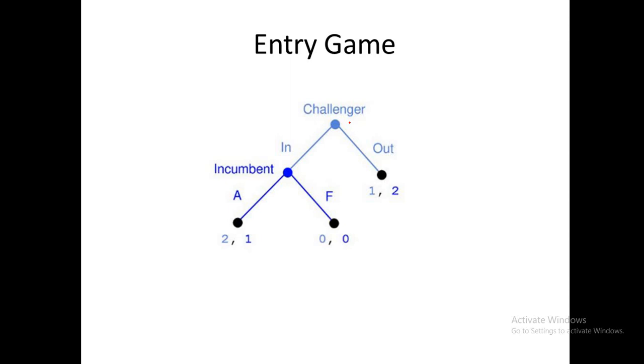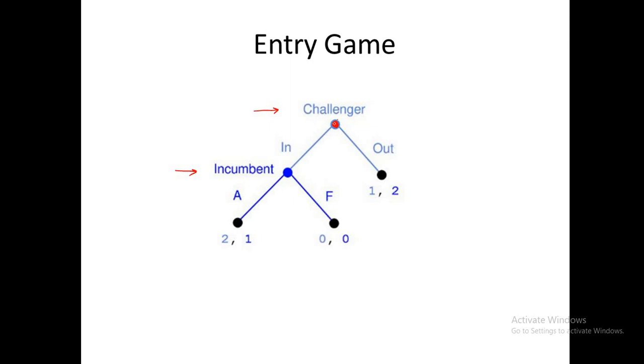So the action of the incumbent is dependent on the action of the challenger, and that is why the challenger is the first player. So in this game we have the information of order: the challenger is the player who will take the action first, and the incumbent is the player who will take the action next after the challenger.